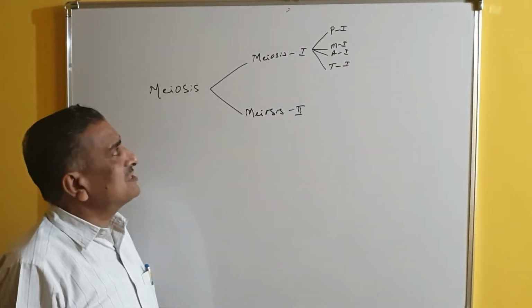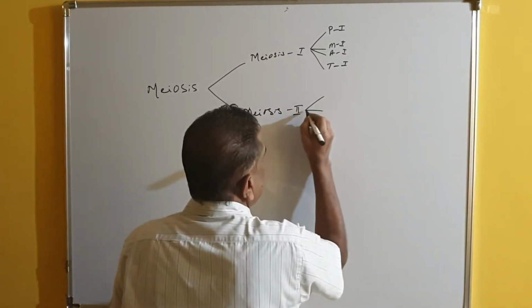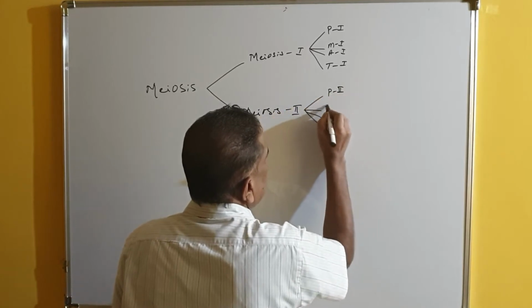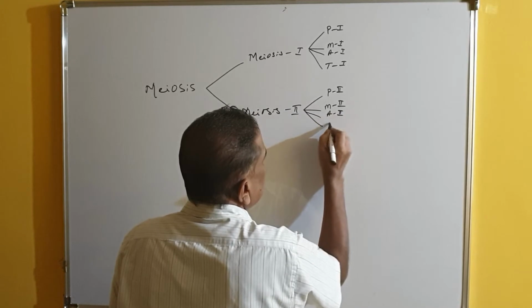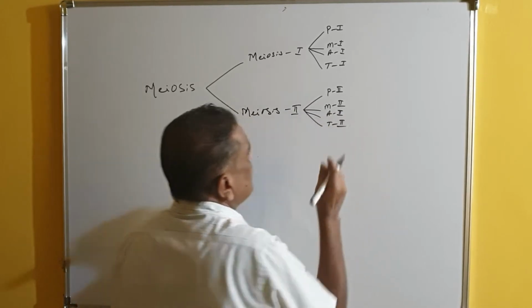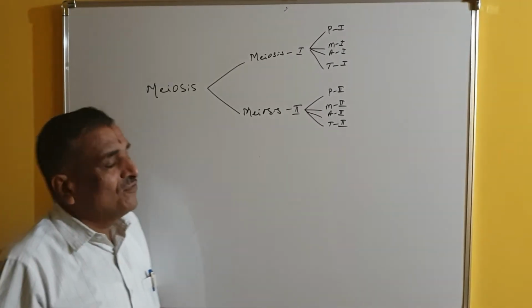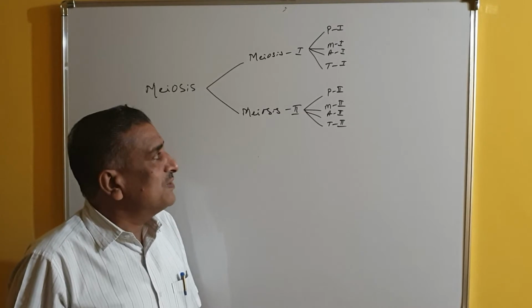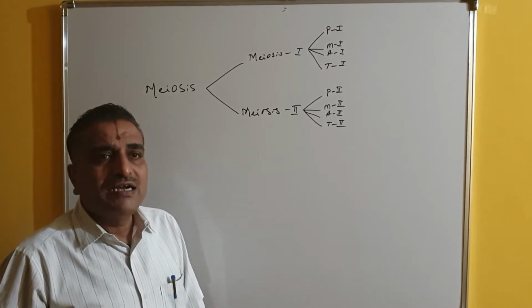This is the first meiotic division. The second meiotic division also consists of 4 stages: prophase 2, metaphase 2, anaphase 2 and telophase 2.